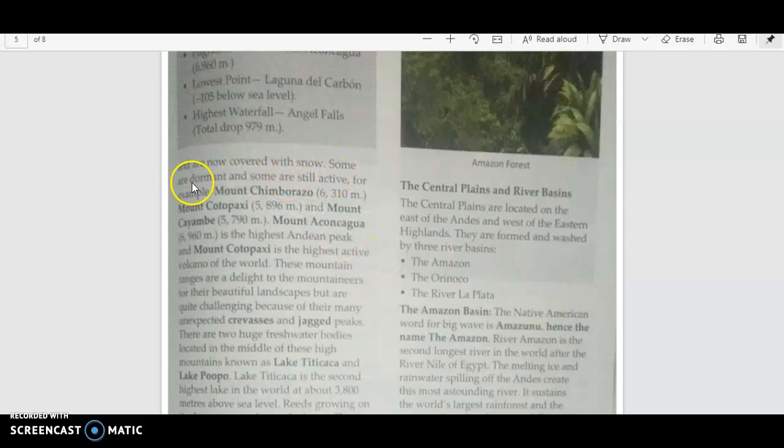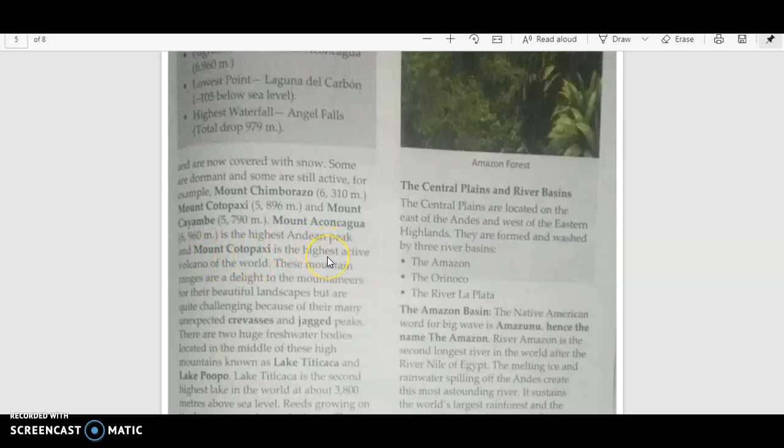Yes, there are some dormant, and there are some still active volcanic mountains, out of which one is Mount Chimborazo, next is Mount Cotopaxi, another one is Mount Kembe, and next is Mount Aconcagua. These are the mountains which are all volcanic mountains. Okay, and the highest peak which is there is Mount Cotopaxi.